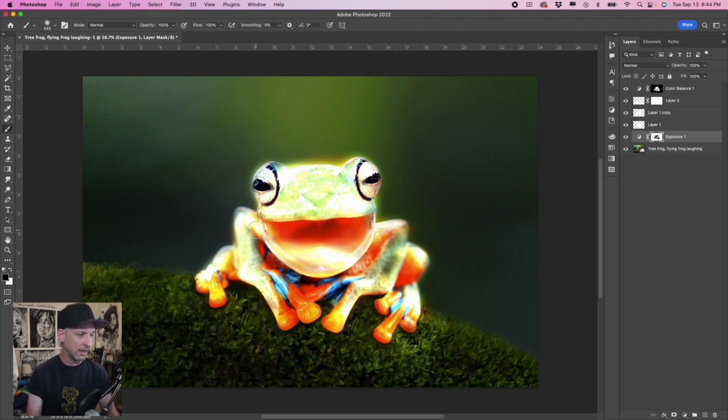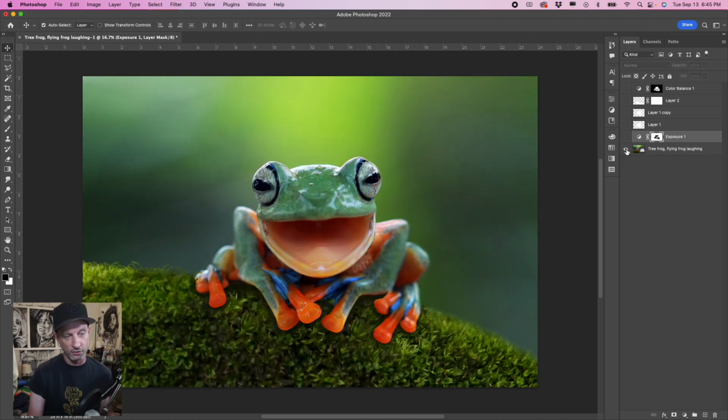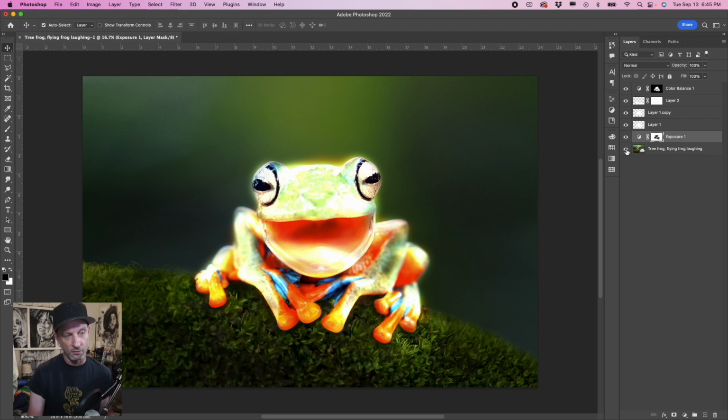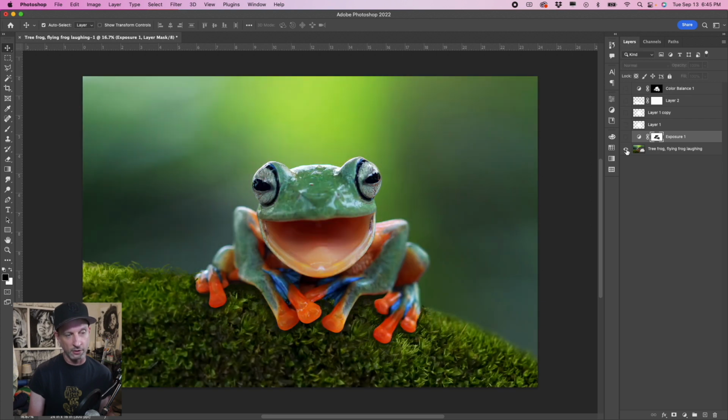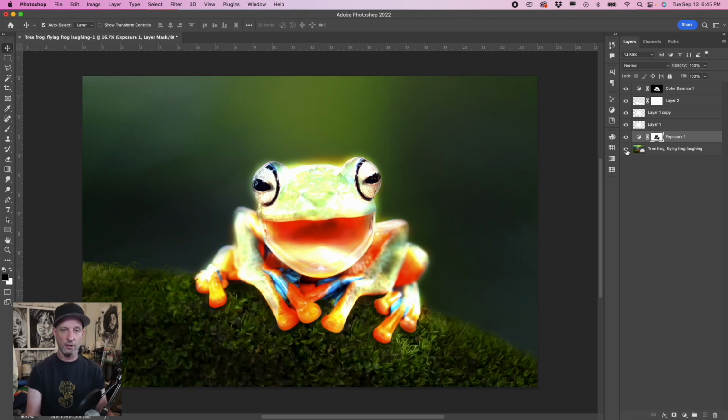So that's basically it. We basically got it now. And then you can manipulate those layers. I'm going to go back to this selection tool. If you hold Option and click on the original layer's eyeball there, the layer view, it'll show you the difference between our glowy frog and our original frog. So now you know how to make an object glow. Cool. Thanks for watching.